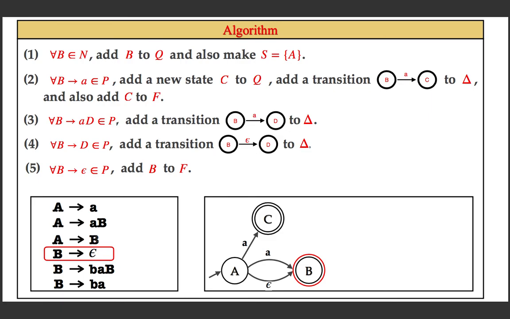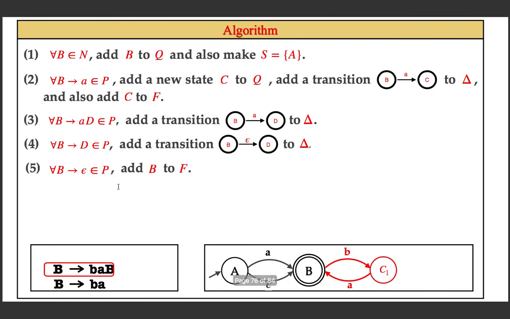And now before going to the next step, because of space limitation, let me remove this part which is not required. So this is the next rule, which means capital B can be replaced with small b a followed by capital B, which means we need a path, because there are more than one symbol. We need a path from the state B to the state B with the label as BA. That's what we did, BA.